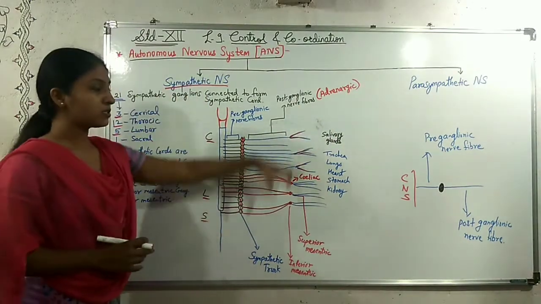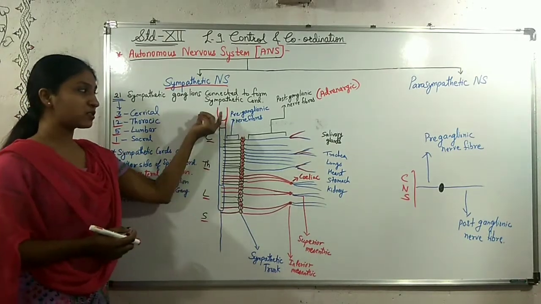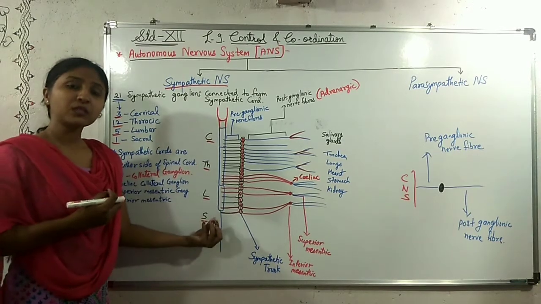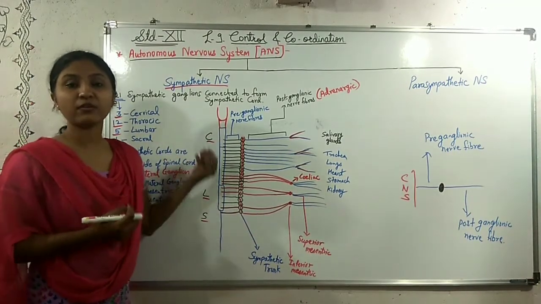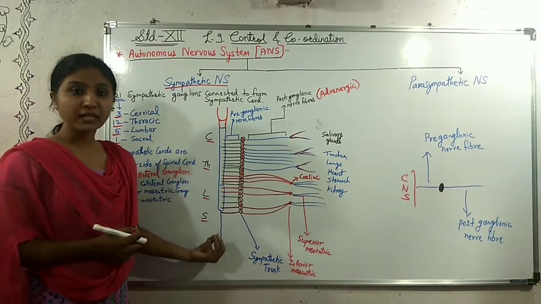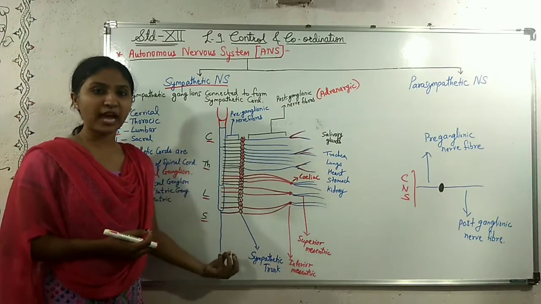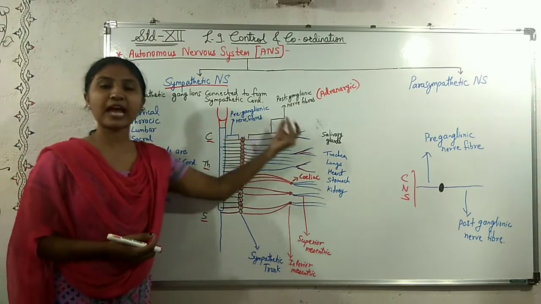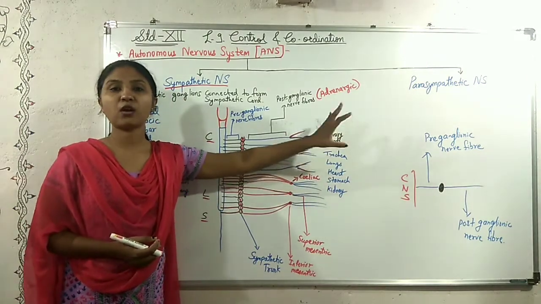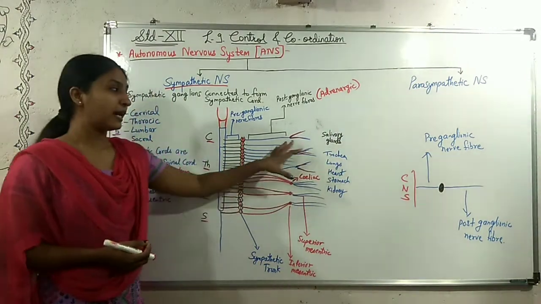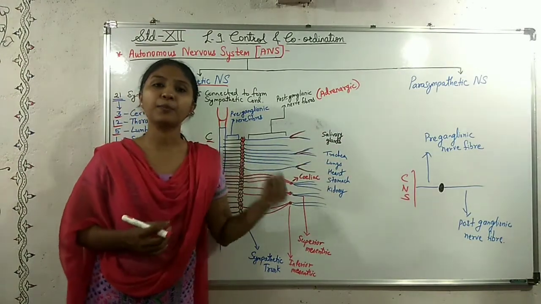So this is the whole sympathetic nervous system. In the sympathetic nervous system, the nerves which arise from the different regions of the spinal cord further get connected to a chain of ganglions, and from these ganglions further nerves arise and go to the visceral organs of the body. And as they go to the visceral organs, they further get branched.